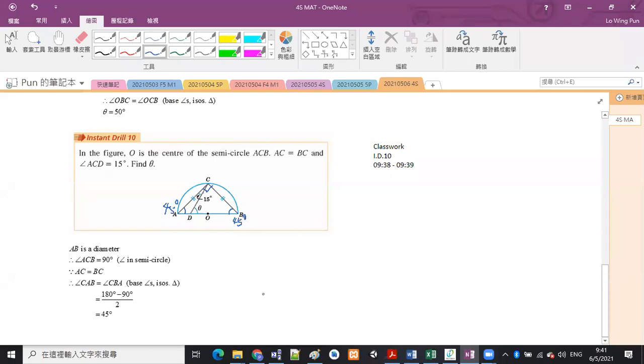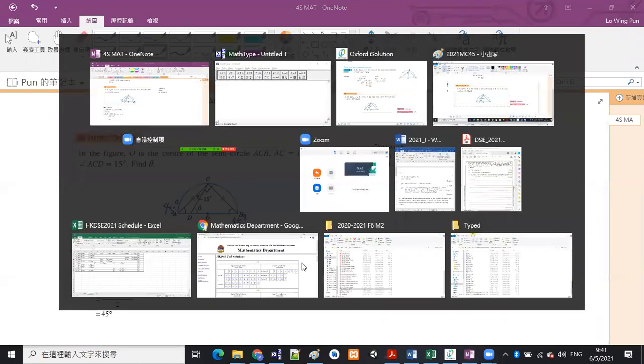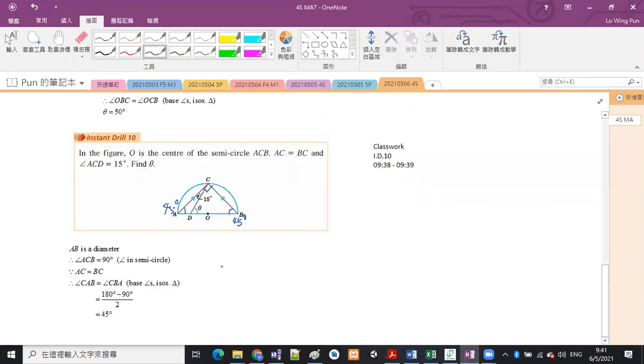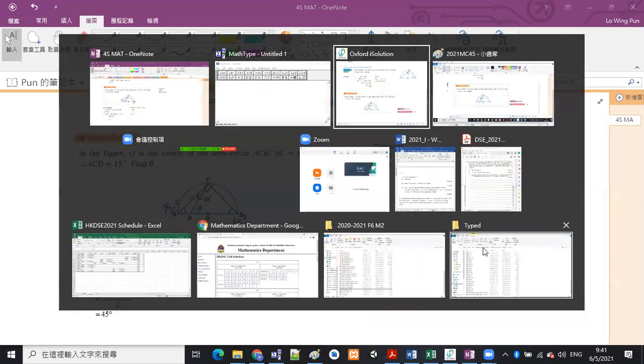Okay, so the next step will be calculating the answer. Can you see that theta is actually the exterior angle of triangle ACB? Okay, theta is an exterior angle of triangle ACB, which means that theta should be equal to 45 degrees plus 15 degrees. Okay, so this is exterior angle of triangle. So theta should be equal to 60 degrees. That is the final answer. Okay, next one.